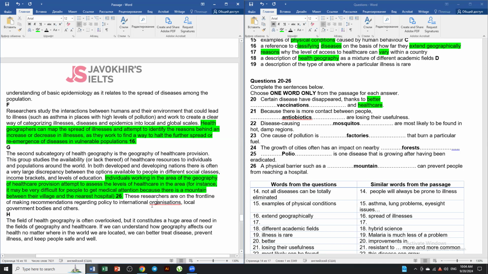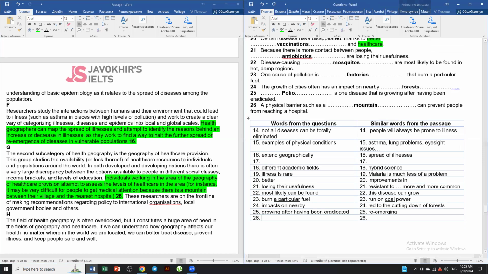All right. However, a physical barrier is not necessarily a physical barrier. I think that is a mountain, obviously, but "can prevent people from reaching a hospital" is paraphrased as "may be very difficult for people to get medical attention because there's a mountain between them."